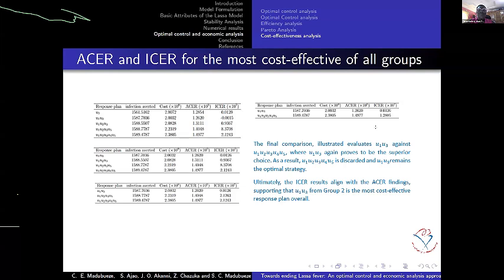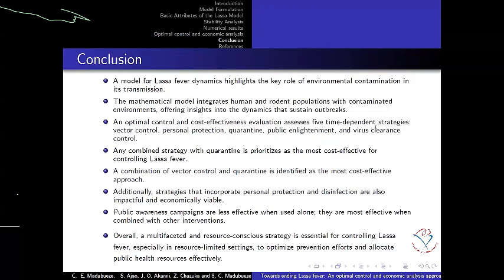So this is what we have so far in this work. It is ongoing work. We are still looking at other analysis because in the work we did here, we did not factor in data, although we have the data for Lassa. In conclusion, we try to highlight the key role of environmental contamination in Lassa transmission.